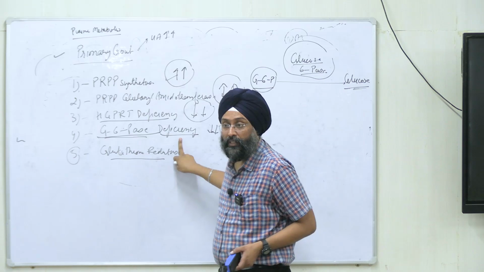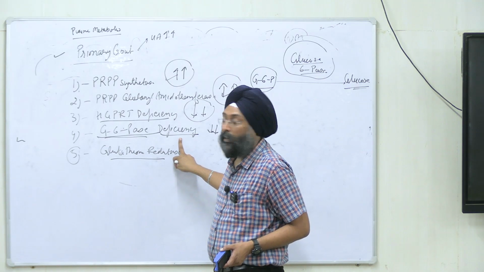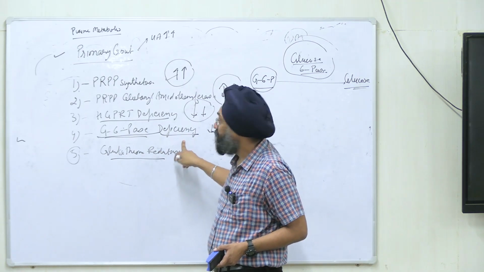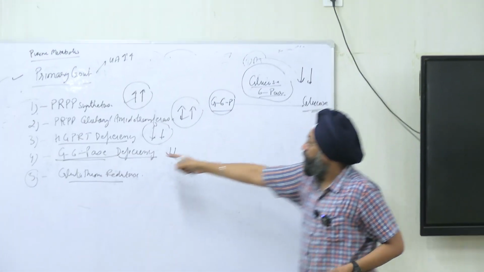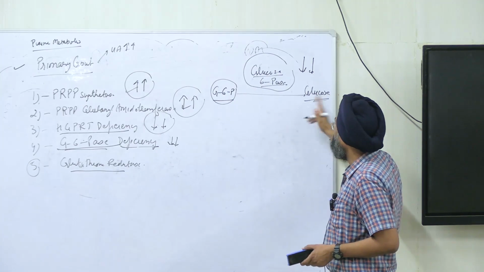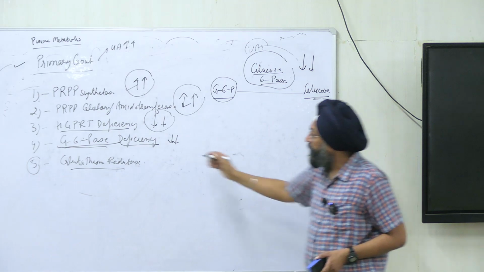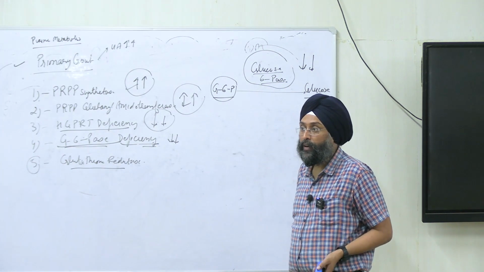There is deficiency of this enzyme. Be clear now, don't talk. Glucose 6-phosphatase deficiency is there. So what will happen? The level of enzyme is low. Fourth step, right? So this glucose 6-phosphate will not be converted to glucose because we have deficiency of this enzyme, glucose 6-phosphatase. Are you able to get it or not?